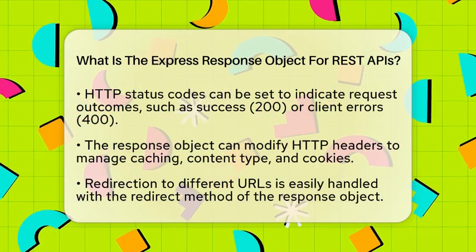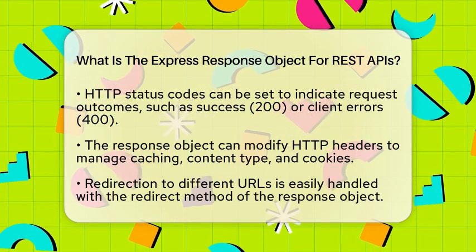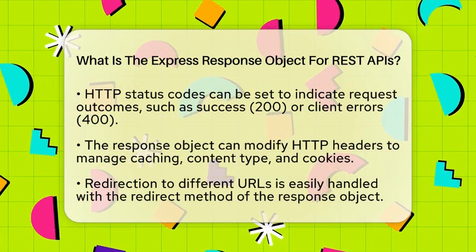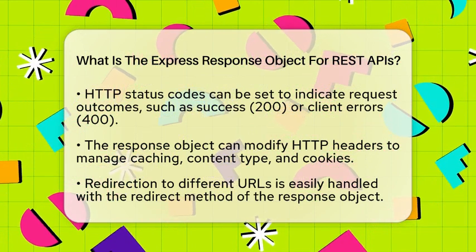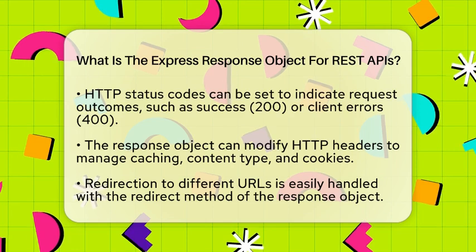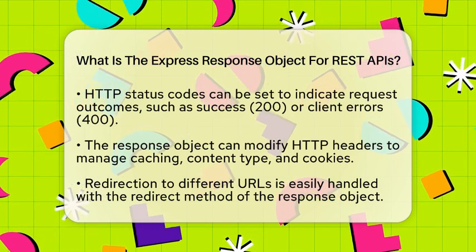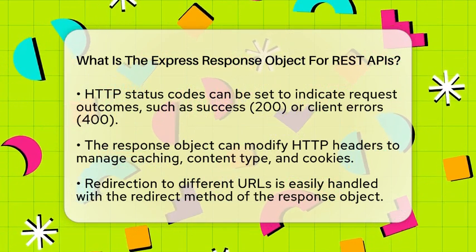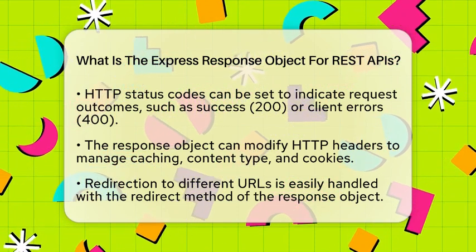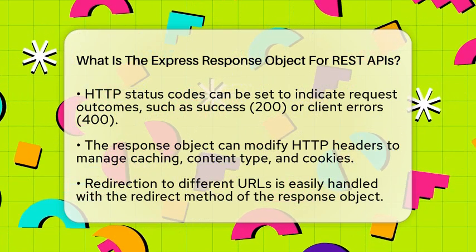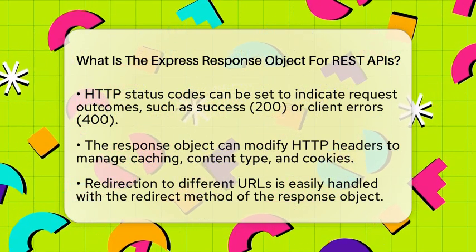Another important feature of the response object is the ability to modify HTTP headers. You can control aspects like caching, content type, and cookies. This is particularly useful for optimizing performance and managing client expectations. If you need to redirect a client to a different URL, the response object makes that easy too. You can use the redirect method to guide users where they need to go.